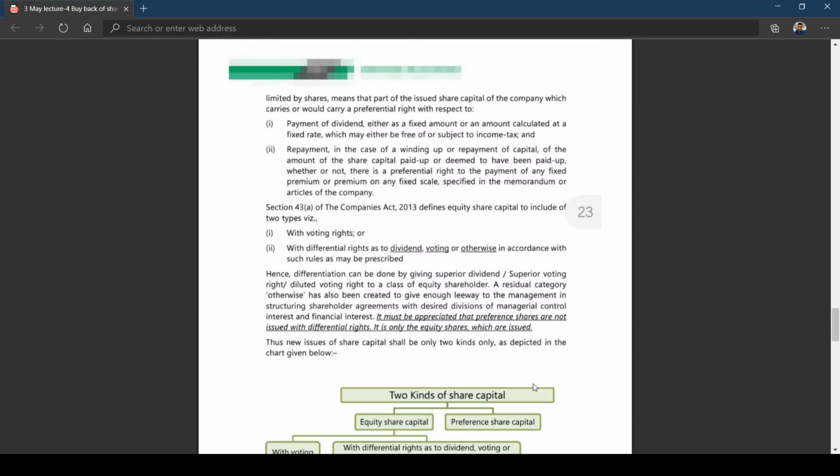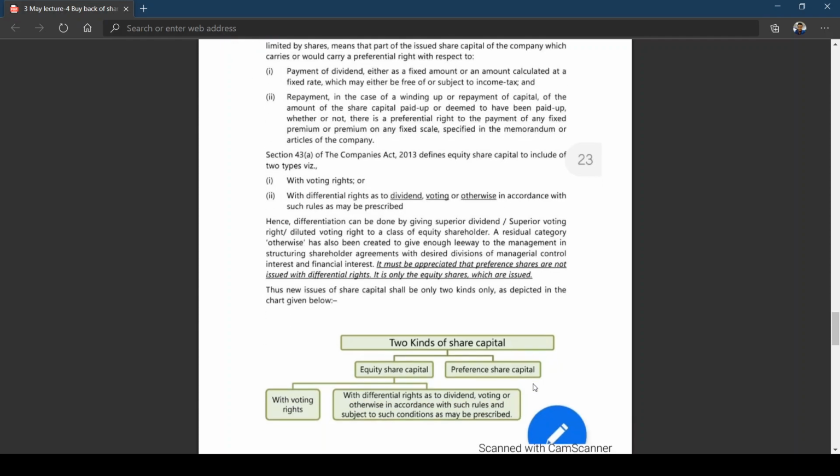A residual category otherwise has also been created to give enough leeway to the management in structuring shareholders agreements with the desired divisions of managerial control, interest and financial interest. Simple point is that to have a proper management control, they have the right to issue equity shares with differential rights. So it must be appreciated that the preference shares are not issued with differential rights. It is only equity shares. Which shares can be issued with differential rights? Only equity shares.